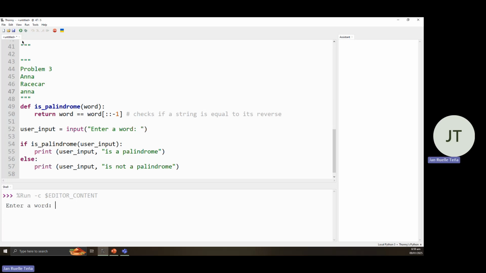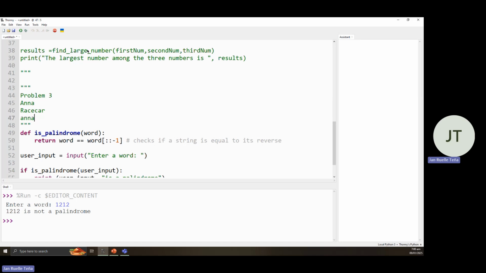Okay, let's try numbers. So it's a palindrome. 1212. It's not a palindrome since when you reverse the number, it would be 2121. Okay. So that's all for the third problem.